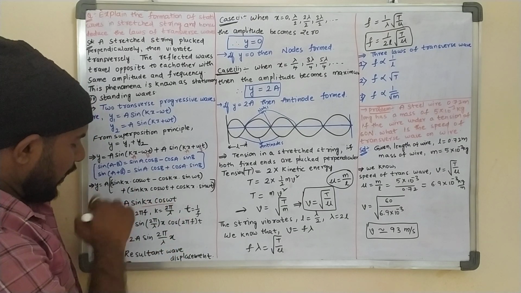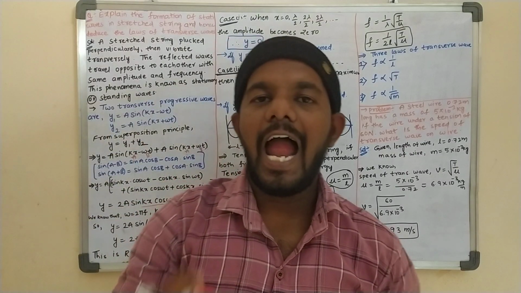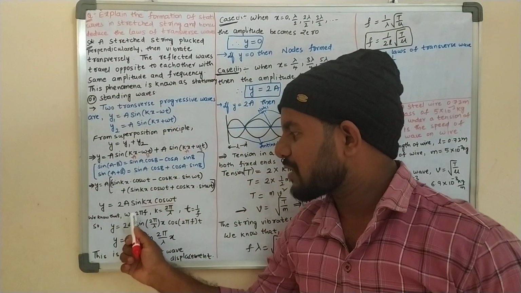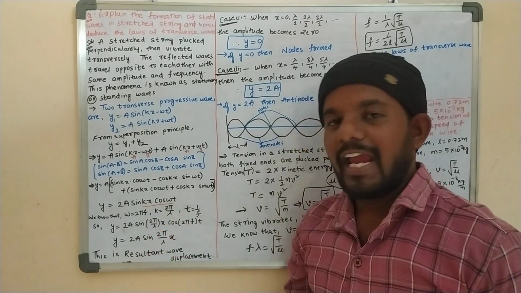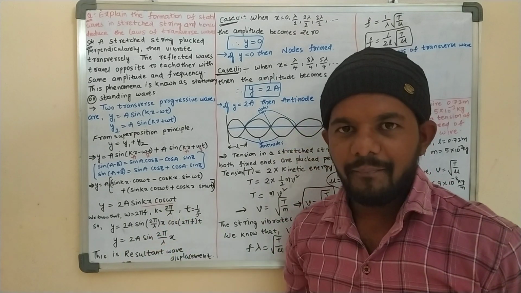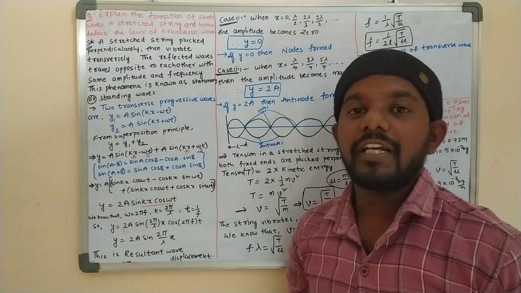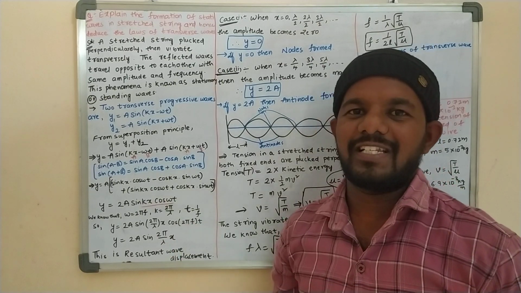We know the relations: angular frequency ω = 2π times frequency, k = 2π/λ, and time period T = 1/f.